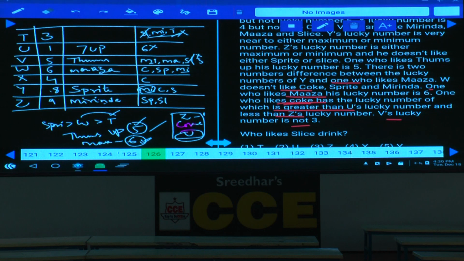Sprite is 8. If Sprite is with Y, this person X does not like Coke. Then who likes Coke here? Now T likes Coke. If T likes Coke, then what is the other thing left over here? Coke, 7-Up, thumbs up and so on. Now this X must like slice. This is slice. Done with this? Now this is about question numbers 126 to 129.